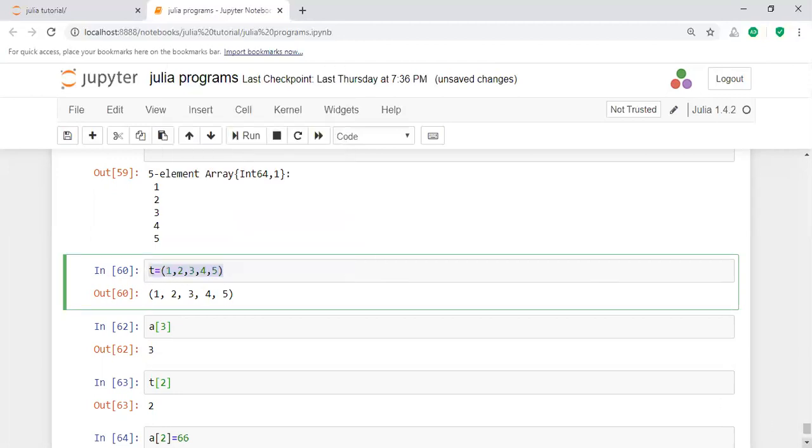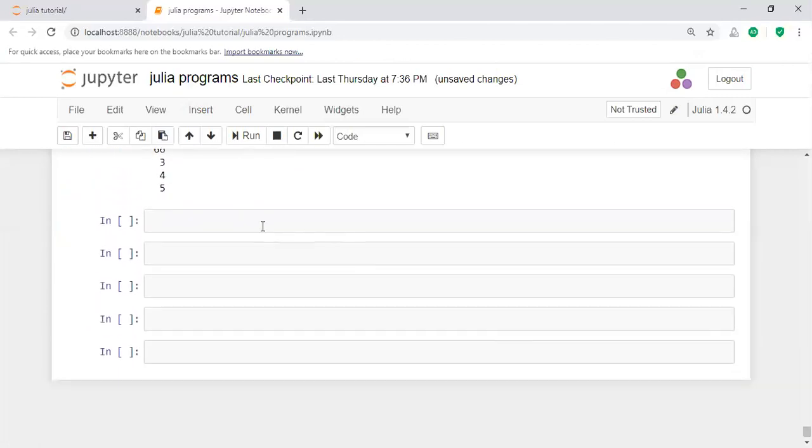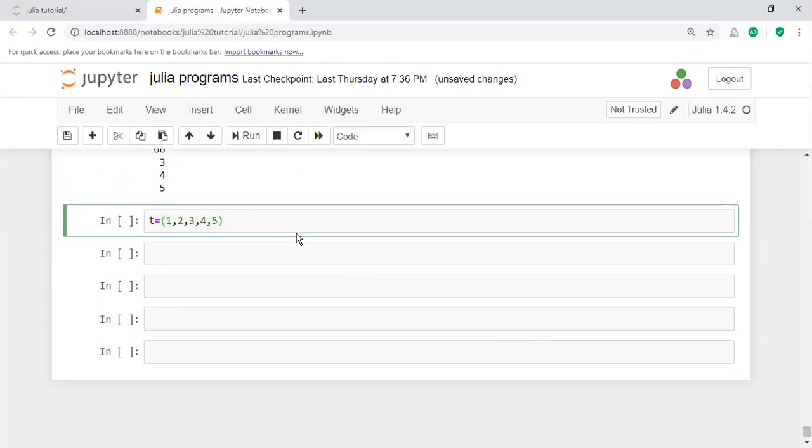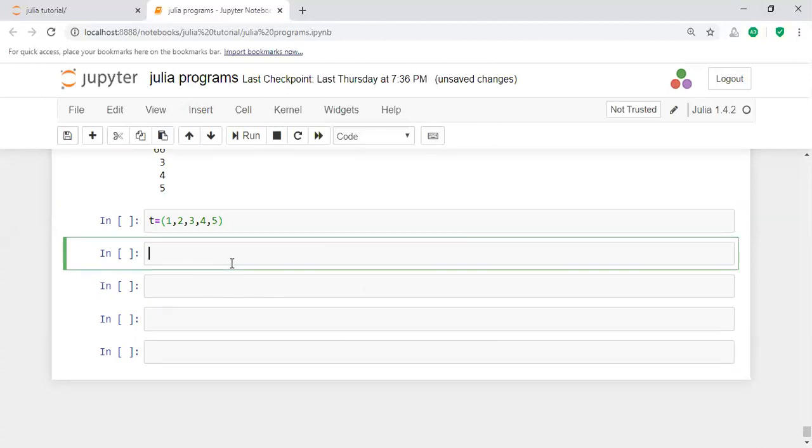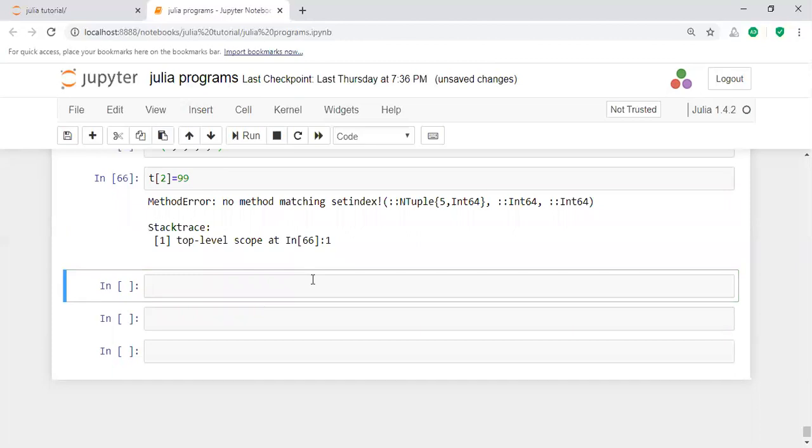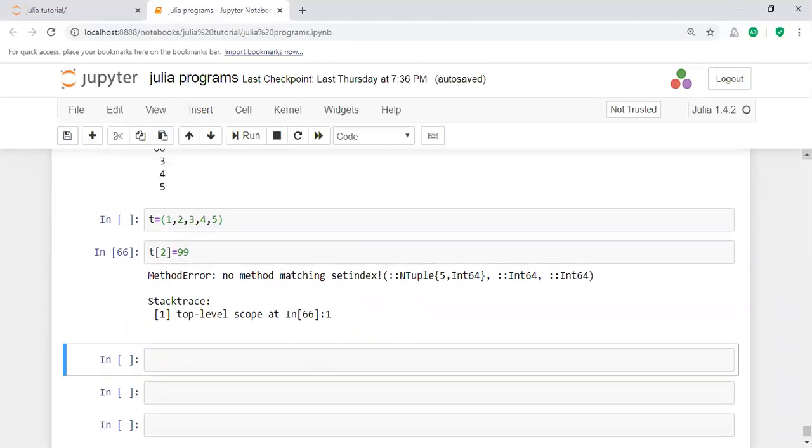1 to 5. Here if you want to change the elements of the tuple, that means the accessibility of 1 to 5, for example, I want to change the second element. If I want to change the second element in a tuple, for example, I want to change it to 99, it produces an error. That's why a tuple is immutable.